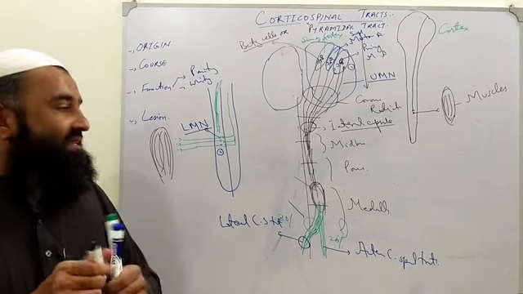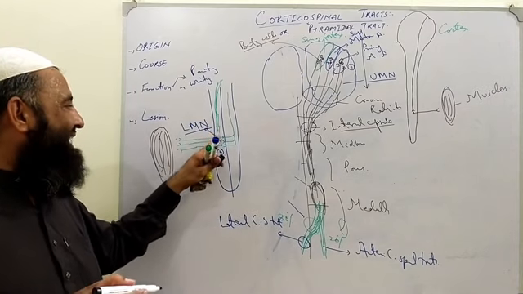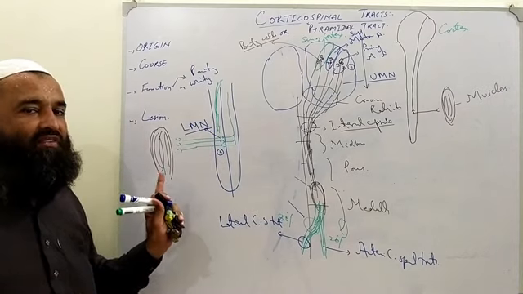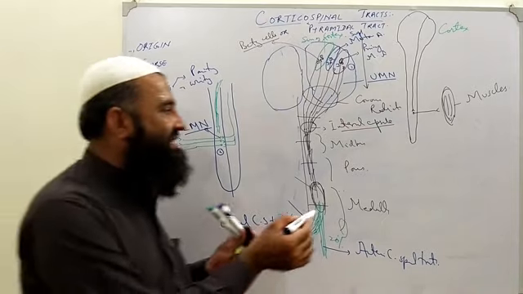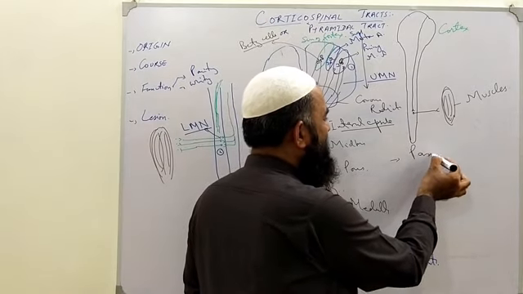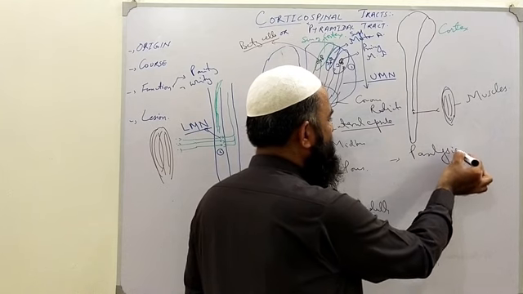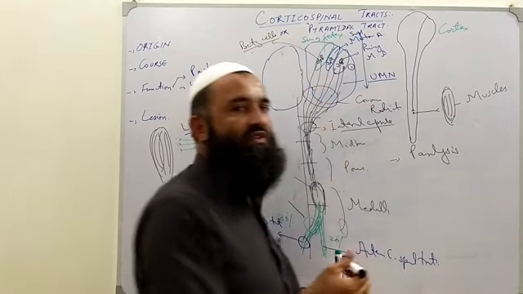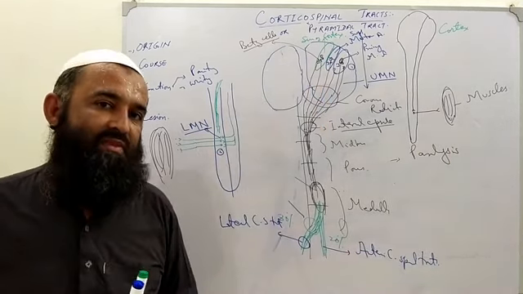And what will be these symptoms? The muscle will be affected in such a way that there will be paralysis of the muscle on the opposite side. Paralysis means we will be unable to move these muscles.